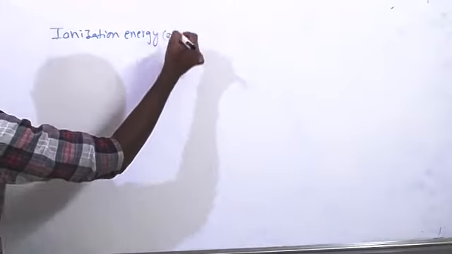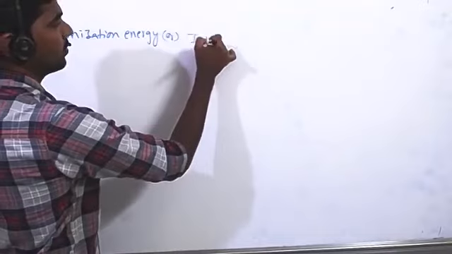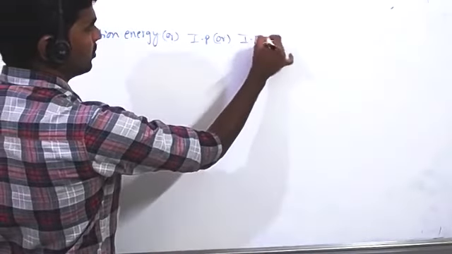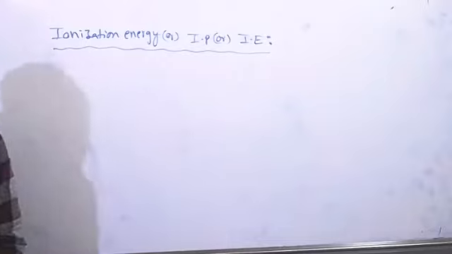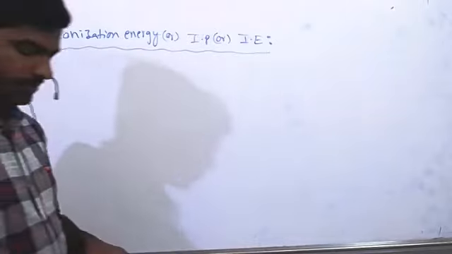Ionization energy, or ionization potential, or ionization enthalpy. So the statement is: the minimum amount of energy required to remove an electron from a gaseous isolated atom and to become a unipositive ion is called ionization enthalpy. To simplify, we can say that removing one electron from an atom is called ionization enthalpy. But here we are taking an isolated state.